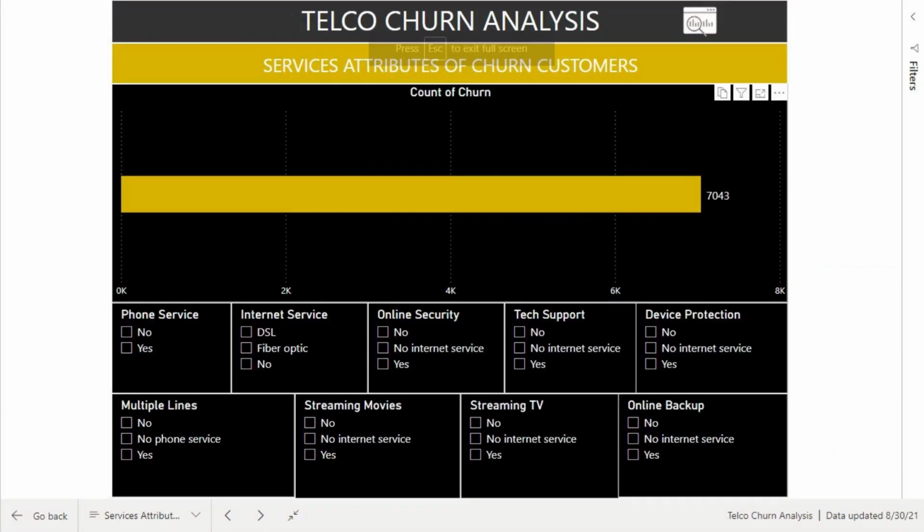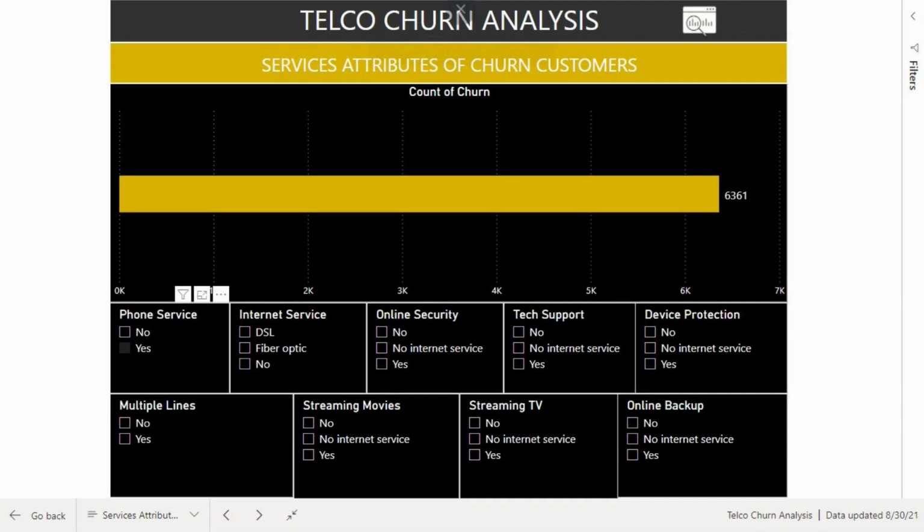The services attributes indicate which kind of services customers subscribe to, or if it's not applicable. It has device protection, internet service, phone service, online security, online backup, multiple lines, streaming movies, streaming TV, and tech support. As we can see here, the majority of customers that cancel their subscription have phone service enabled, which is 6,361 out of 7,043.